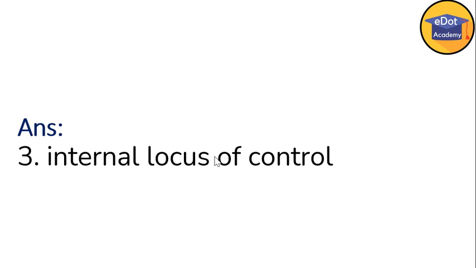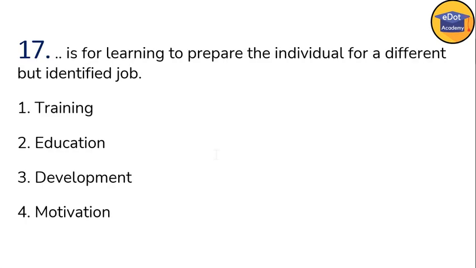Okay. So next, question number 17. Blank is learning to prepare the individual for different but identified job. So you have to tell me which action is preparing the individual for different or identified jobs.